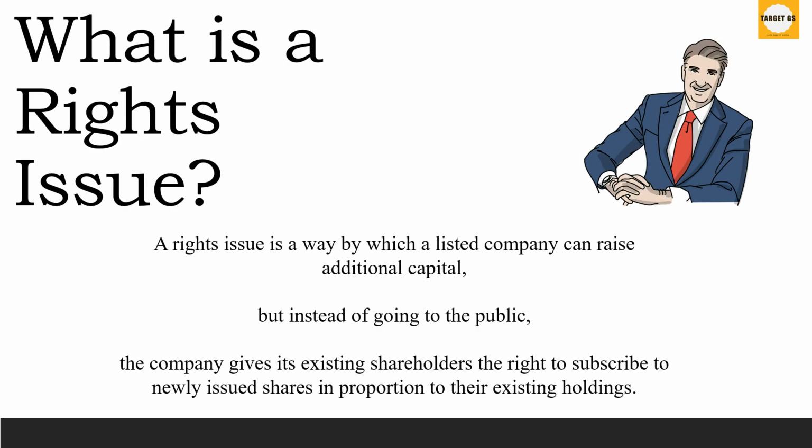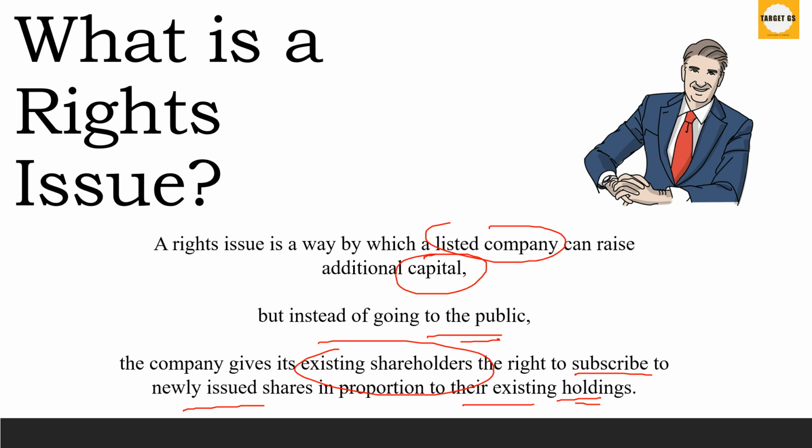So all we can say is that a rights issue is a way by which a listed company can raise additional capital, but instead of going to the public, the company gives its existing shareholders the right to subscribe to newly issued shares in proportion to their existing holdings. Alright, so this is a major point. So what you need to remember from exam point of view is that this is issued by a listed company, and this is issued to the existing shareholders. One is the listed company and the other is the existing shareholders. So these are the 2 points which are important for your prelims. Alright, so remember this one.